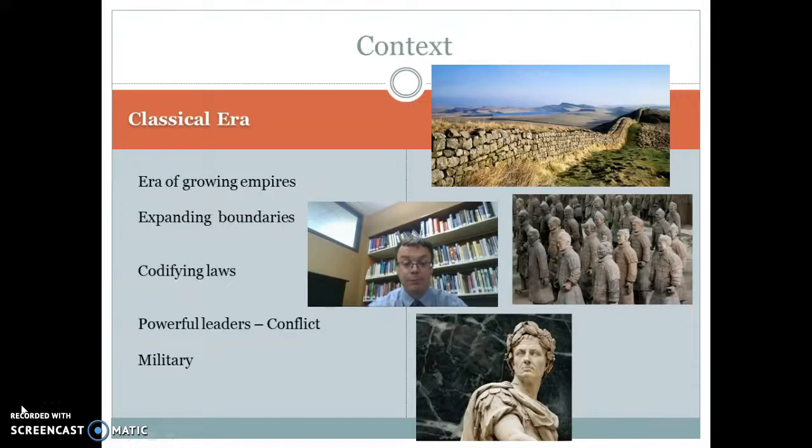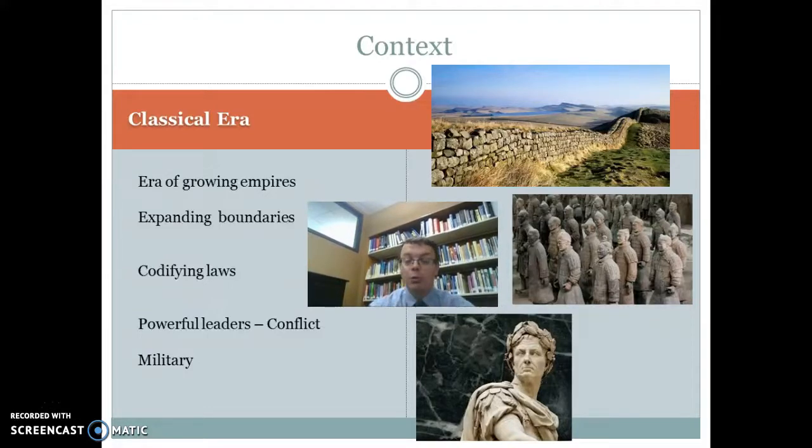Pretty amazing. Along with that, we will see increases in the military in both China and Rome as their military strength will allow them to expand their borders and even build up walls like this, which is part of the Great Wall of China. It's the western part, it's not the part we normally see. The Great Wall of China will continue to be built, but it will be started in this era. Rome too will build a wall, it will be called Hadrian's Wall. And we'll talk more about that and the technology that comes up.